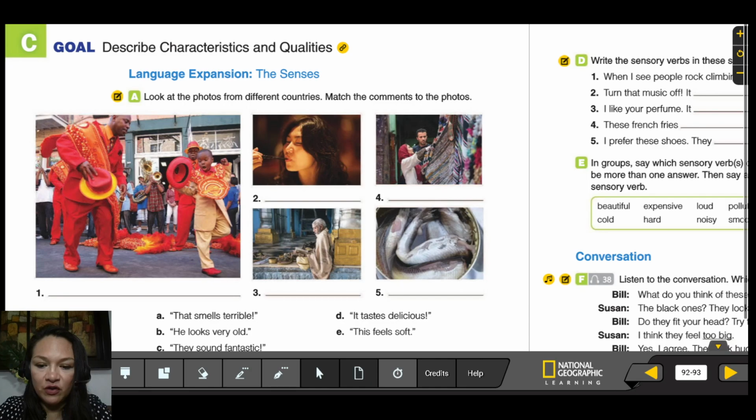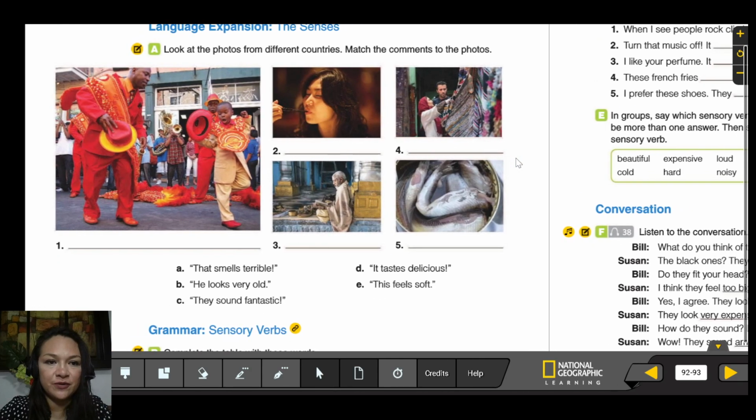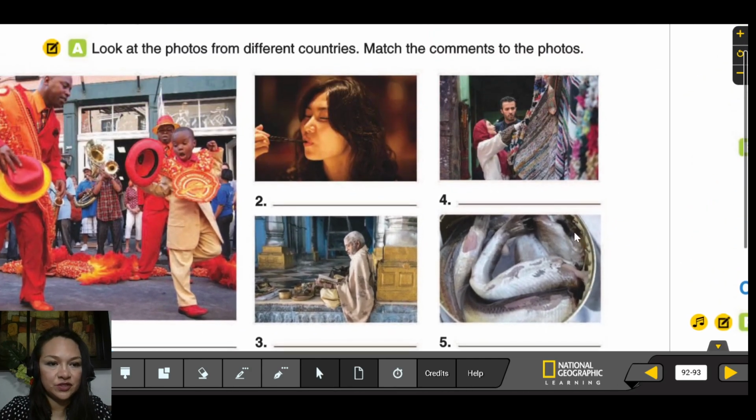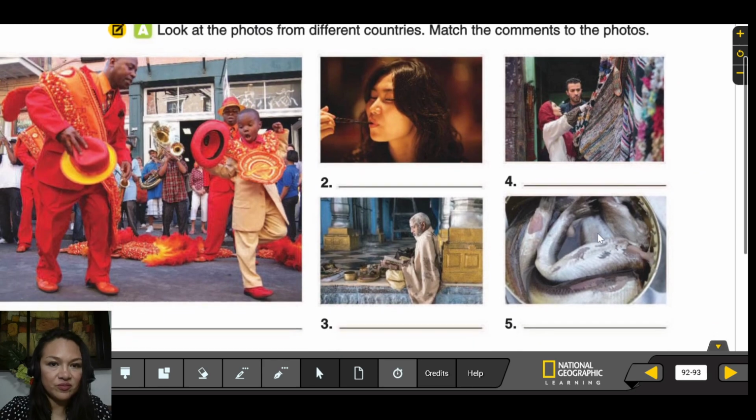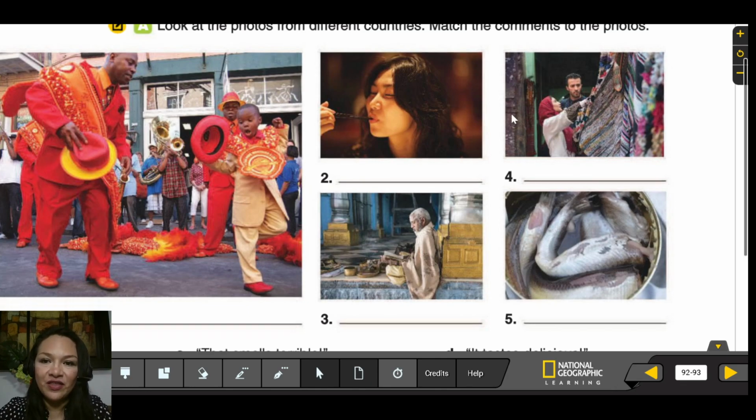Let's start. These are really good and fun language expansion because we are going to talk about the senses. The senses, right? For example, look at these pictures here. Look at the photos from different countries and match the comments. The comments.